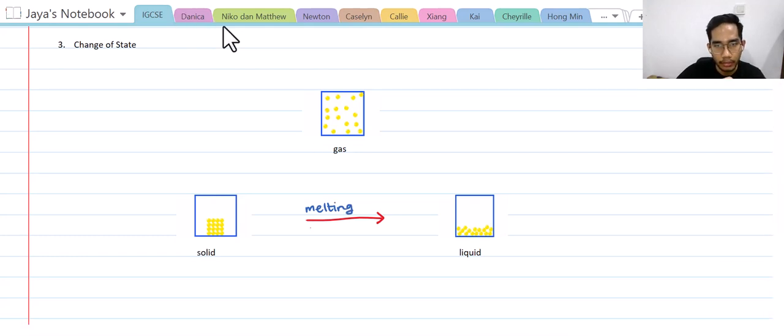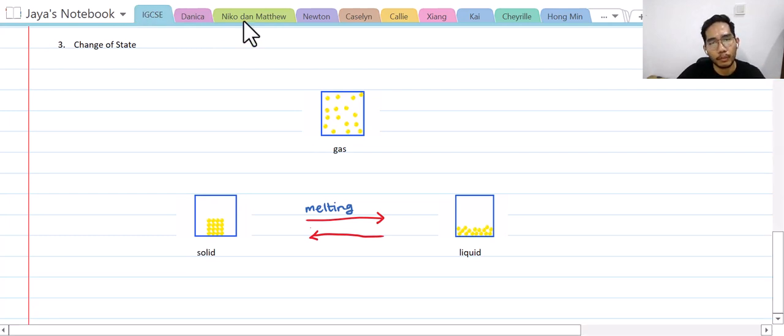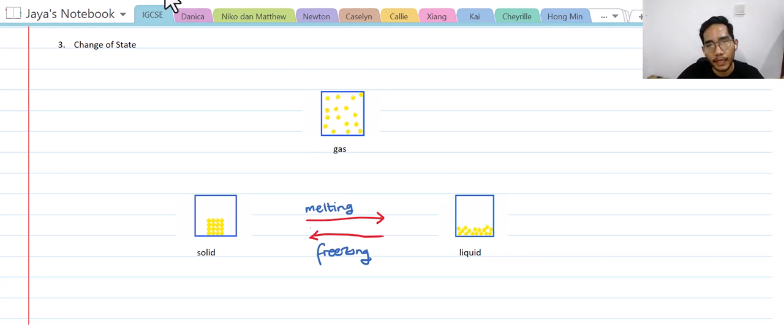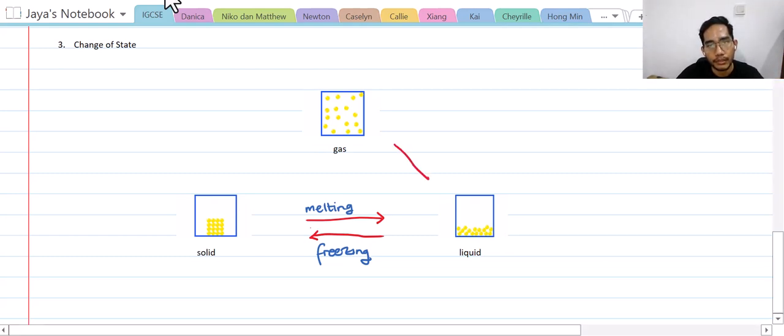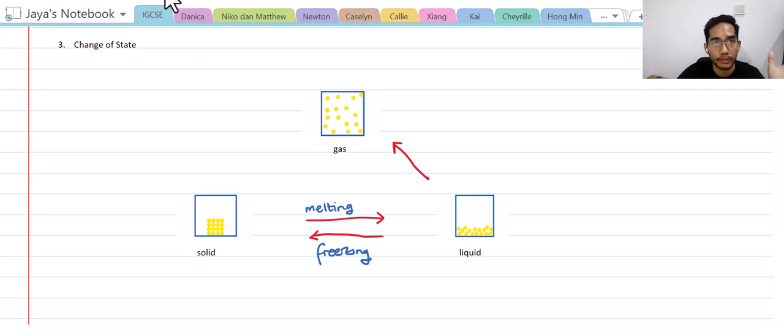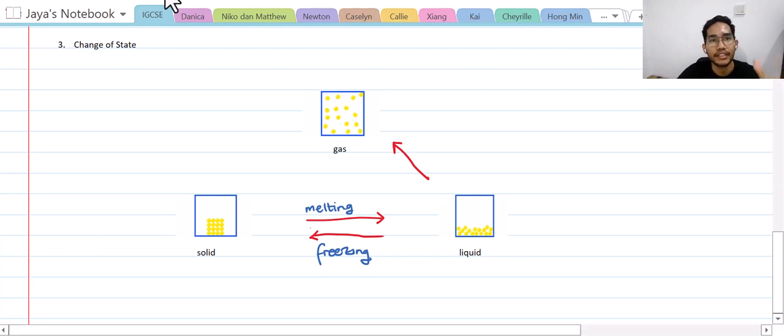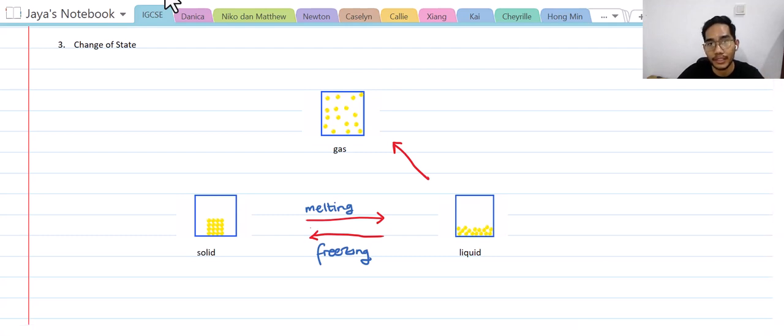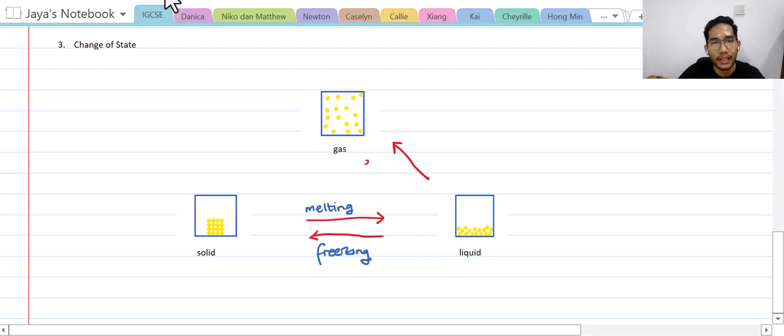Now, how about the reverse process? What is it called? Yes, from liquid to solid, you can imagine it like liquid water turned into ice. It is freezing. Correct. Now, how about liquid turns into gas? Imagine you have water and you heat it with a stove or something and it turns into gas. What is the process called? Yes, it is evaporation.